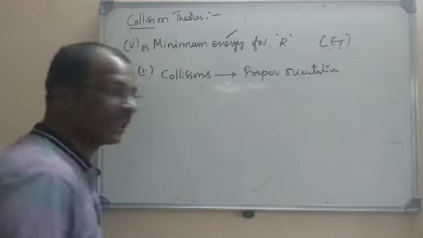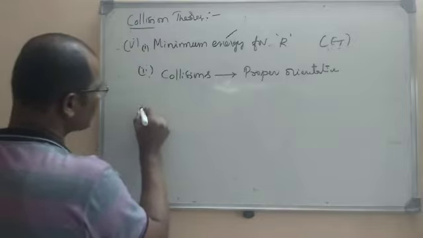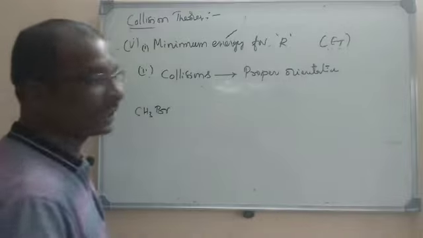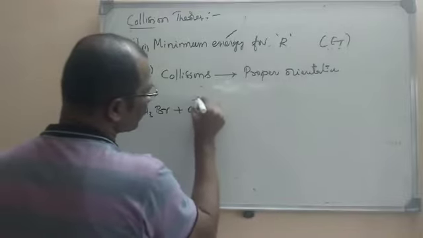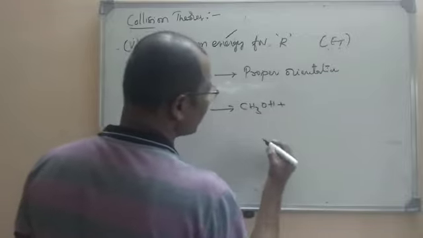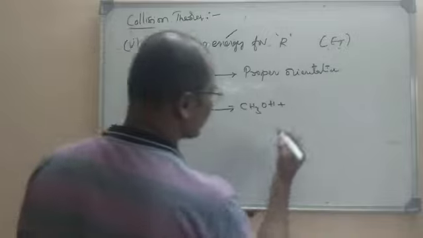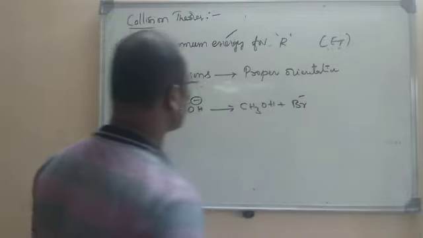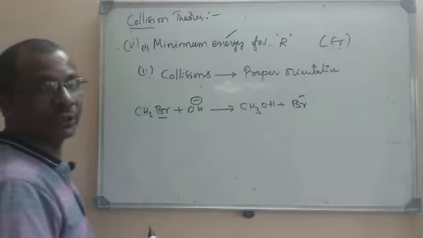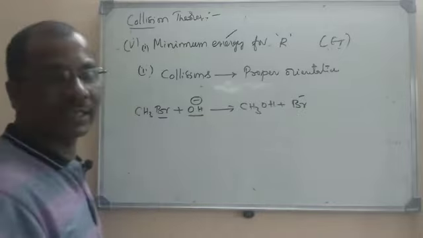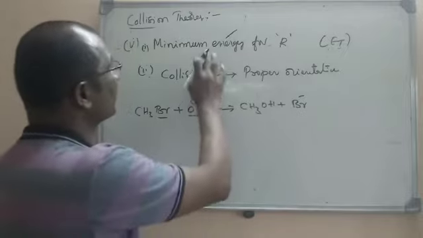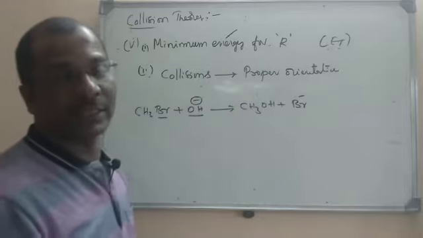So let us see with an example here. We all know that a primary alkyl halide undergoes nucleophilic substitution in the SN2 mechanism. We have already learned that. So this is the reaction here. Br is called the leaving group or leaving nucleophile. The OH minus is called the incoming nucleophile. If you consider this example to explain these two factors, we will understand.